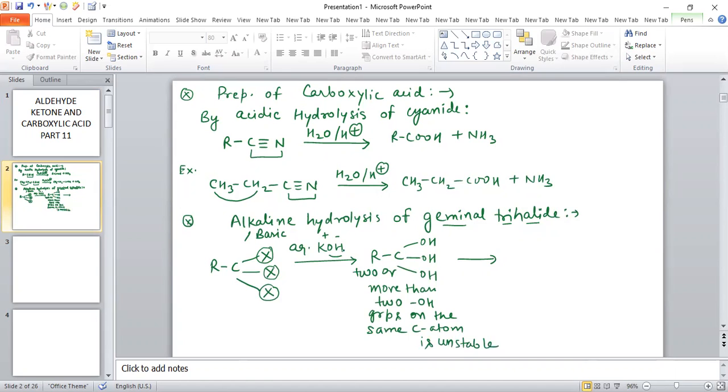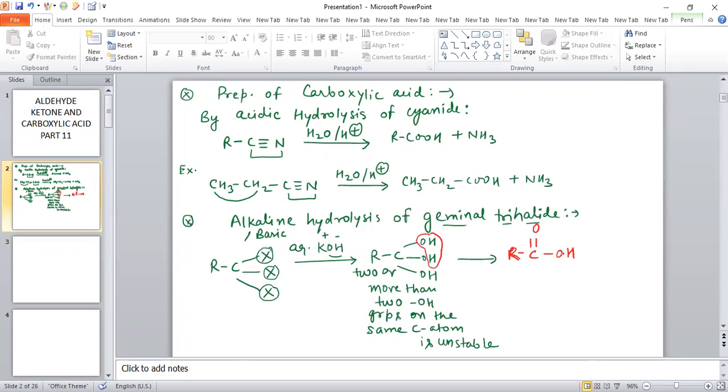To make it stable, water will be removed, so OH and H will be removed. When water is removed, this will form RC double bond O and OH. So carboxylic acid is obtained.